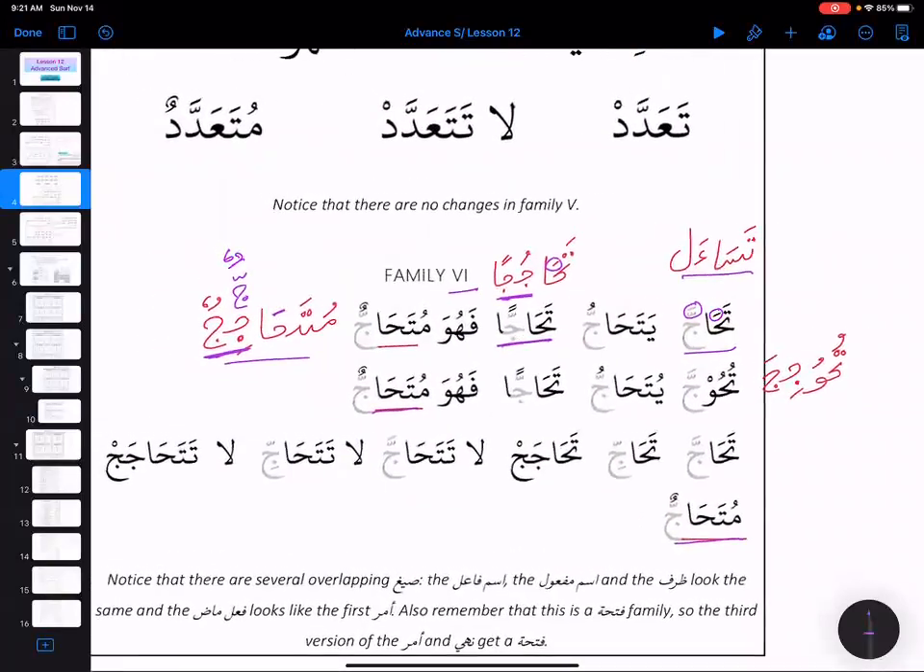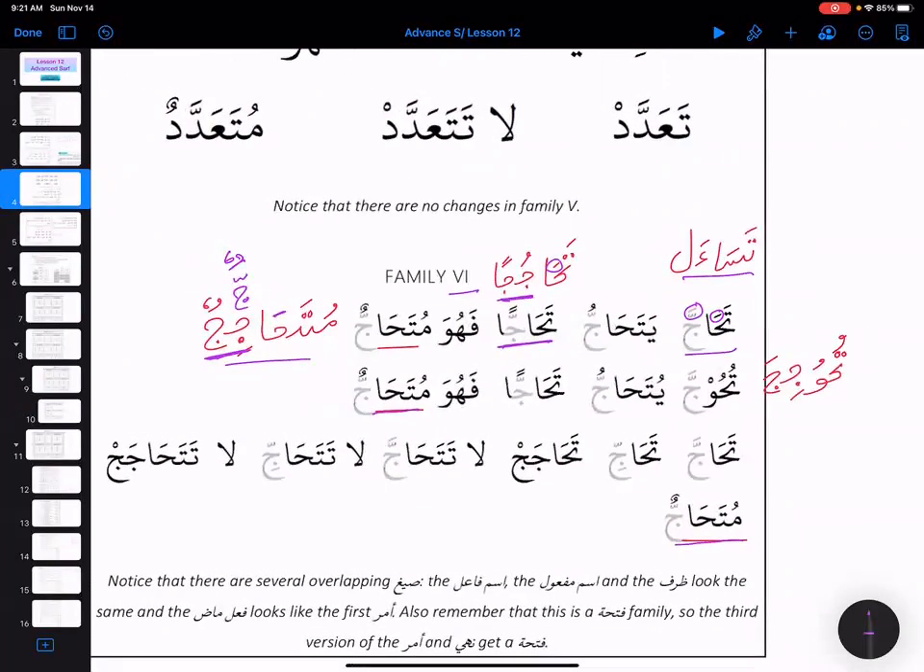Then majhul is tuhuja, yutahaju, tahajan, and then fahuwa mutahajun. And then tahajja, tahaji, tahajaj. La tatahajja, la tatahaji, la tahajaj. And then mutahajjun. Is that clear?